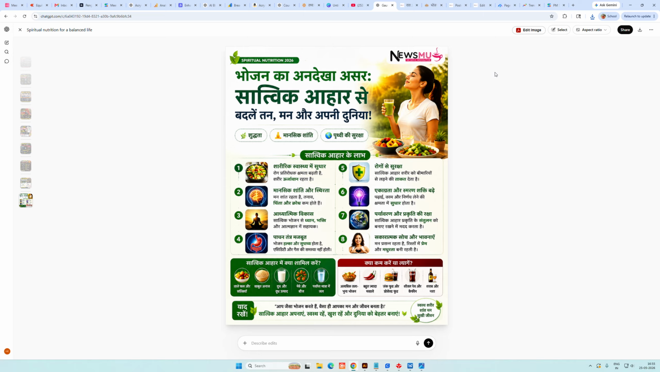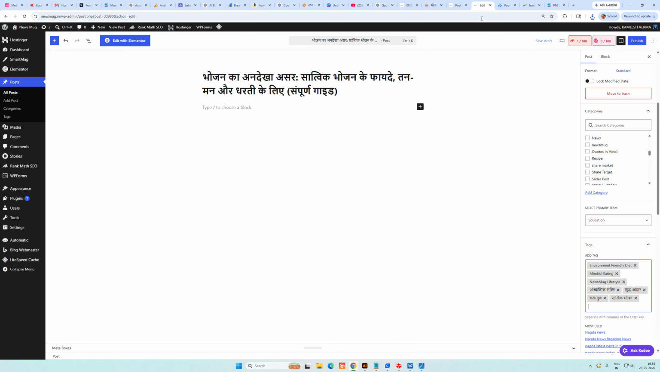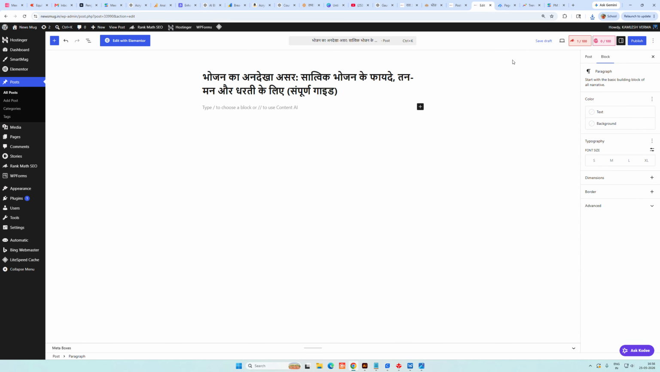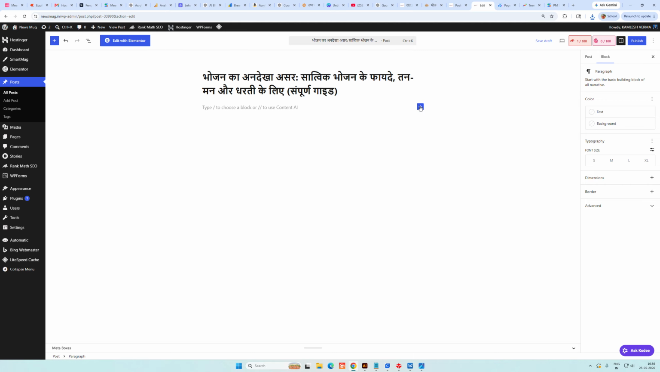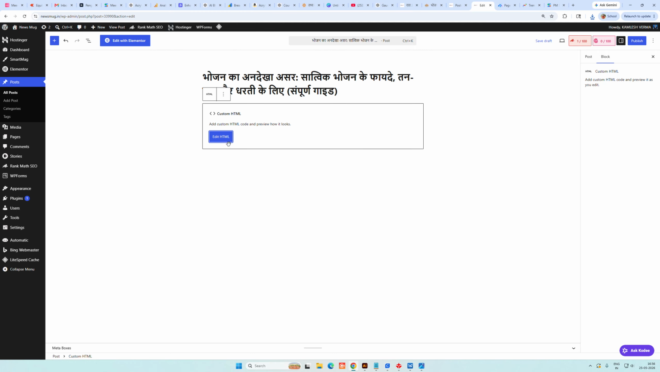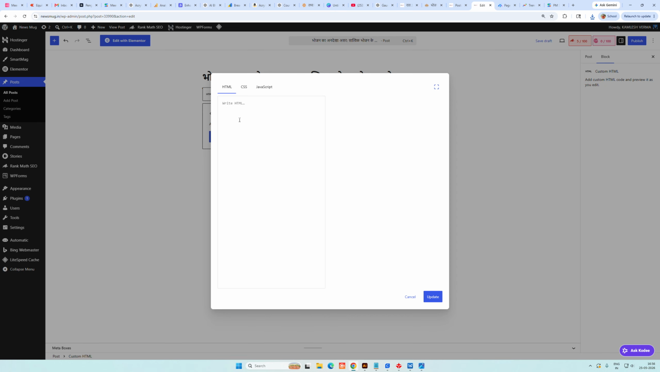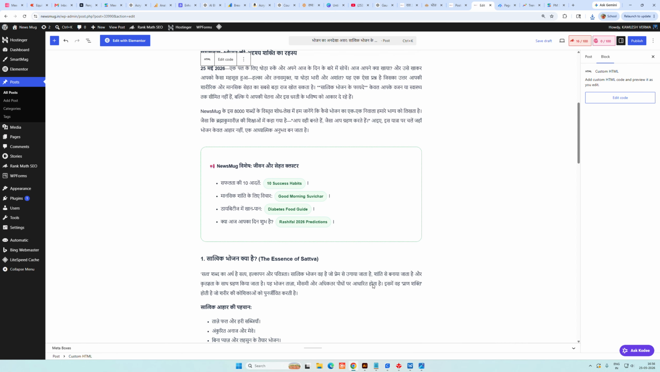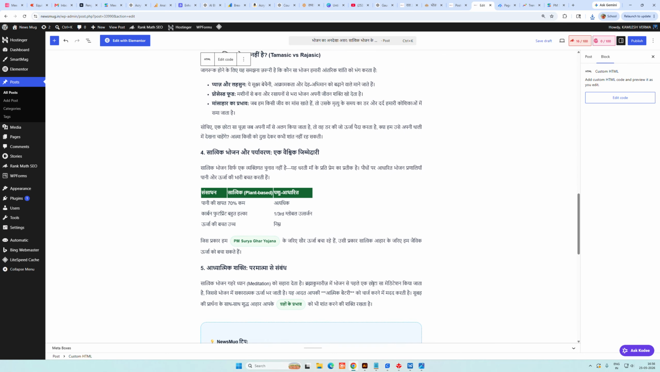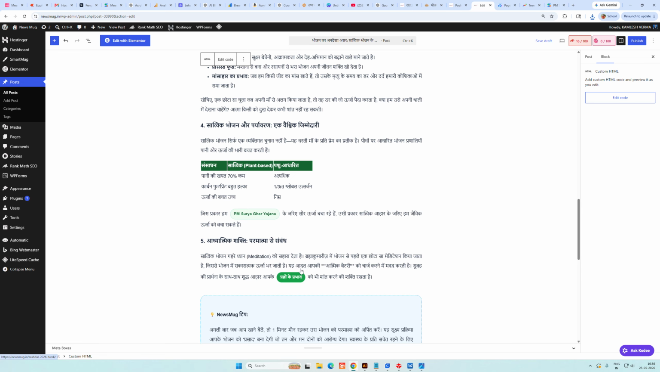Okay, so the image I have created, and just go here, and this is the code for the article. Just plus sign, custom HTML, edit, and here you can paste it. This is the article, a fully optimized article with internal linking also.